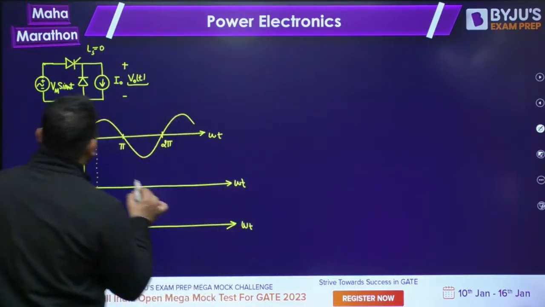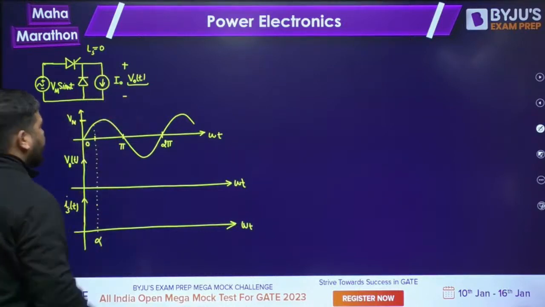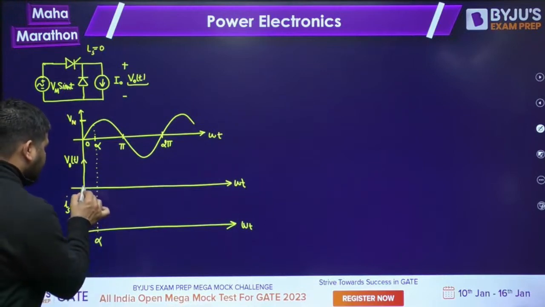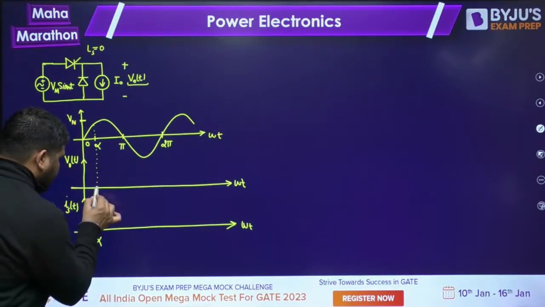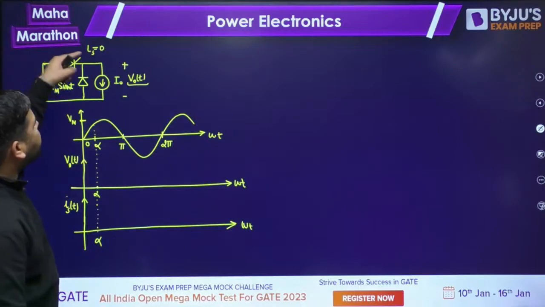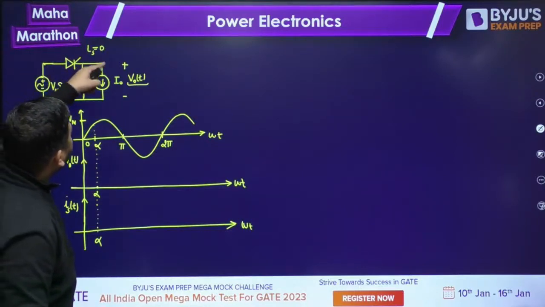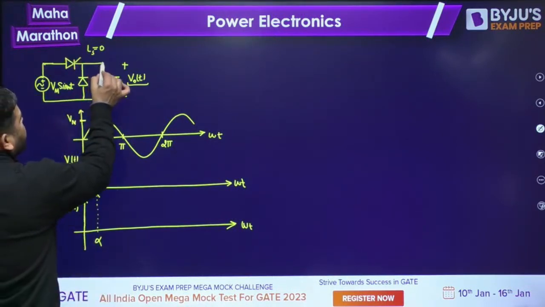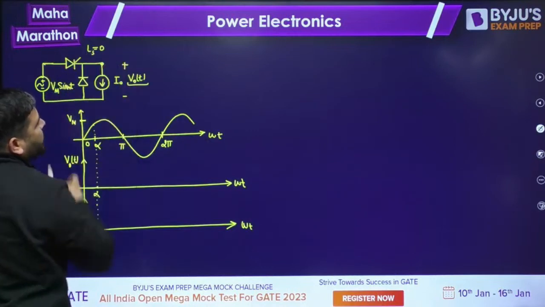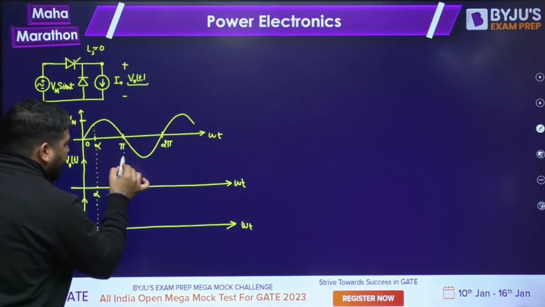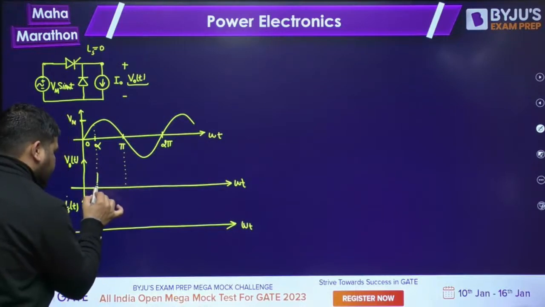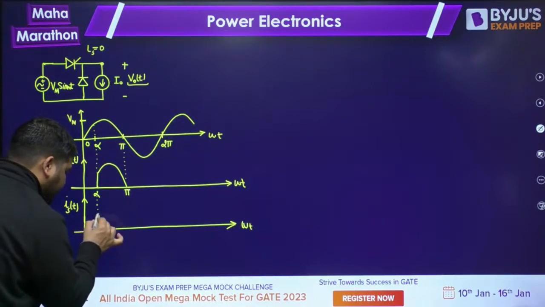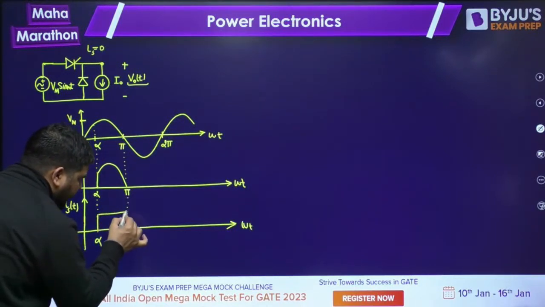Before alpha, the current was freewheeling, so the output voltage remains 0. Now, at alpha, you have fired this Thyristor. As soon as you fire it, the entire current will flow through the source. Since the supply is connected in parallel with the output, the output voltage will be the same as the supply voltage up to pi, and the supply current will be like this.